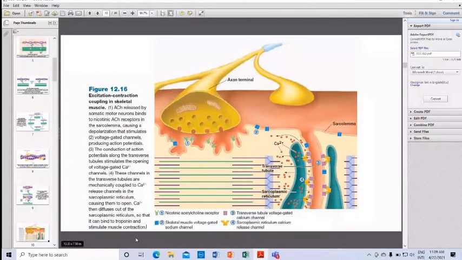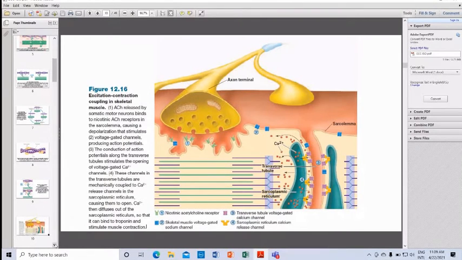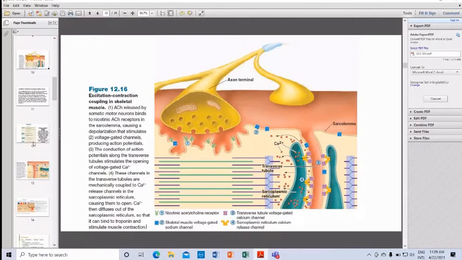So this is what we need to know about excitation-contraction coupling in skeletal muscle. And ECC is very important for your exam. Okay, could you follow? Everybody asleep?